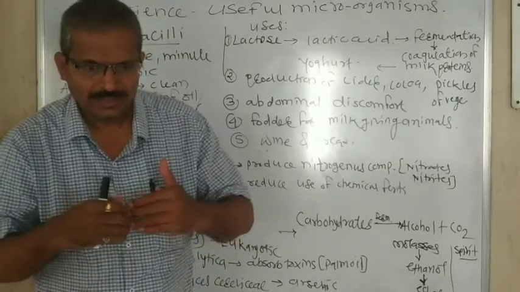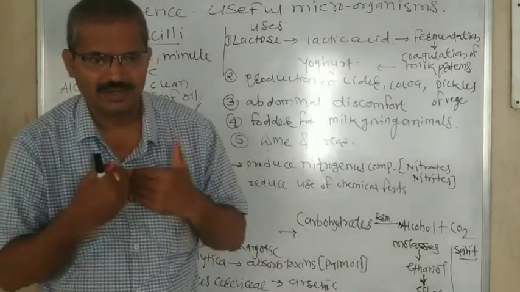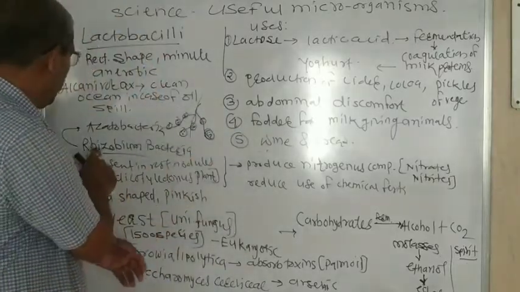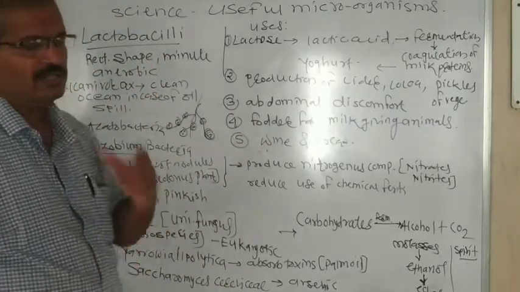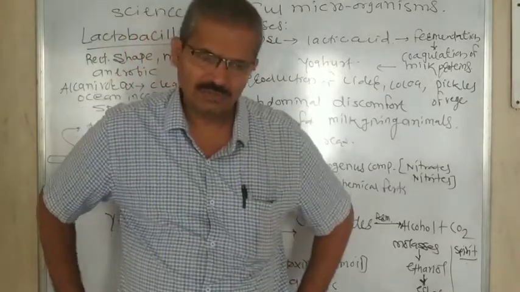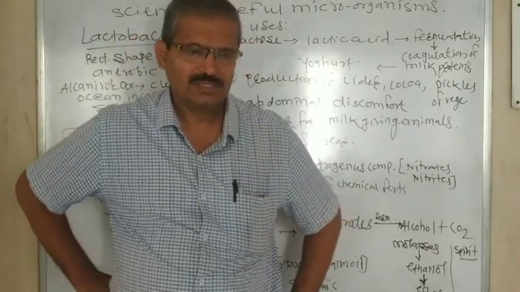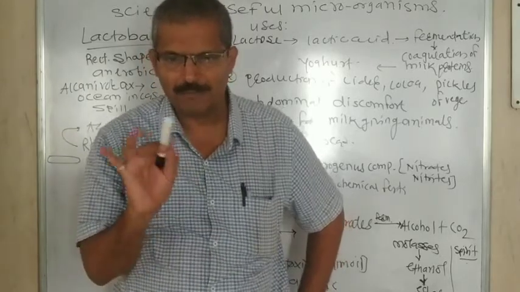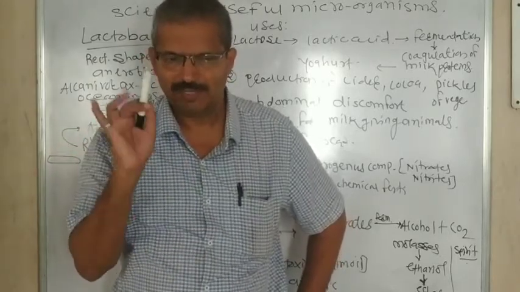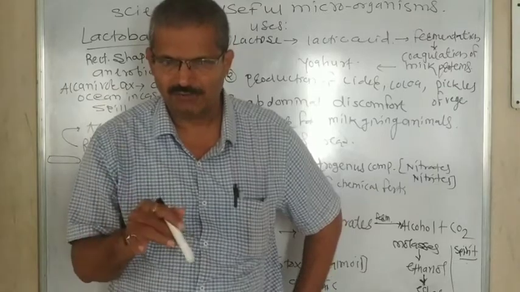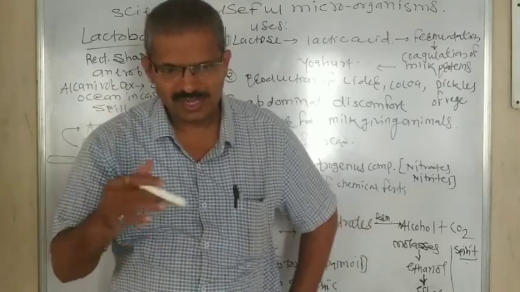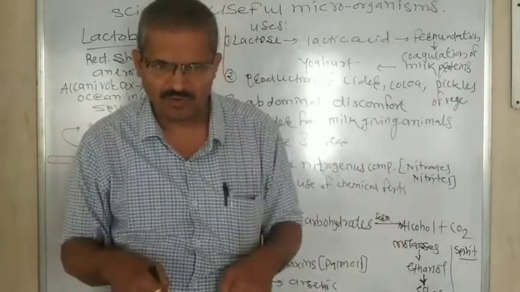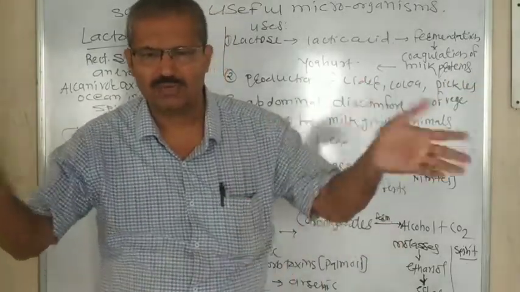So, a take and give relation is found in Rhizobium and Azotobacter. Such microorganisms or such a process is called a symbiotic relationship. Symbiotic relationship means something is taken from others and something is given to others.